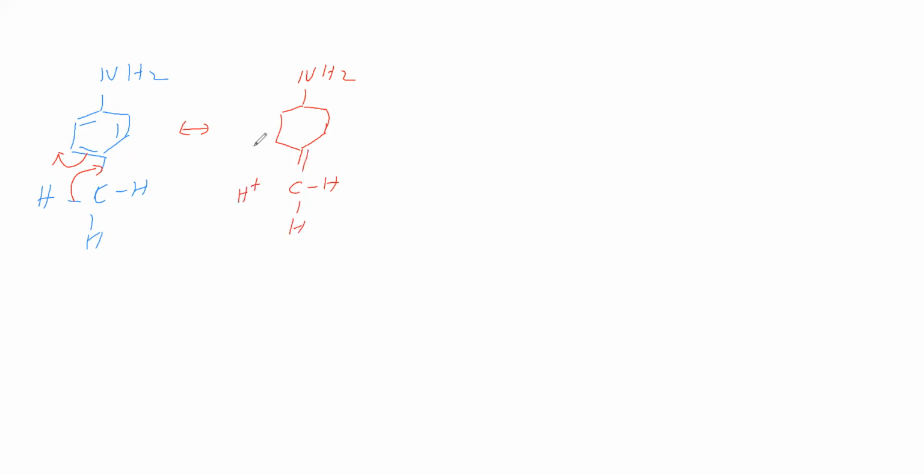Here it is a double bond, here it is a negative charge, and pi bonds we have given. Next we will see this negative charge coming here, therefore this pi bond is migrating here. So NH2, here double bond CH2, H plus, here pi bond, here negative charge, here pi bond.